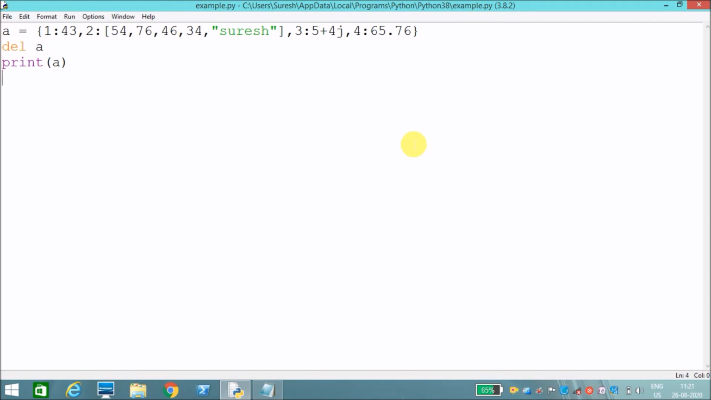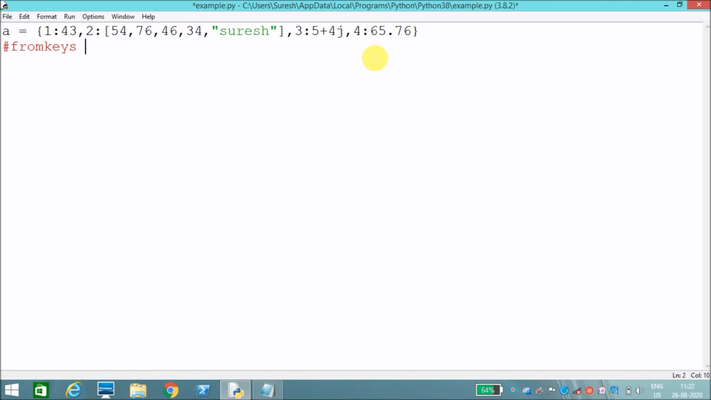Now, the next one is, I need to update multiple values with a new value. For example, multiple keys with a new value. Then what can I do? There is a method called fromkeys. fromkeys will update multiple keys with a single value.